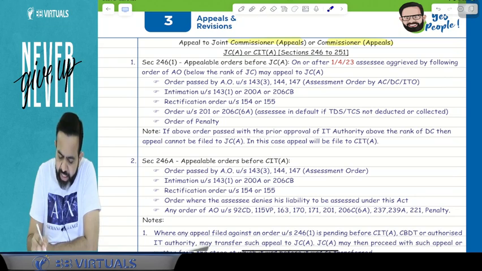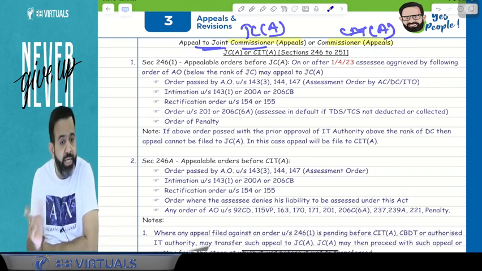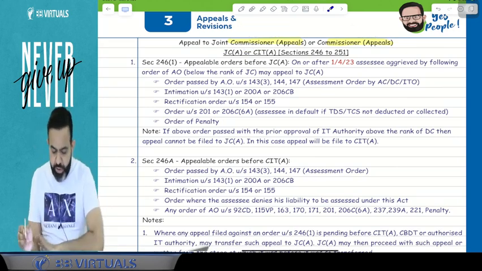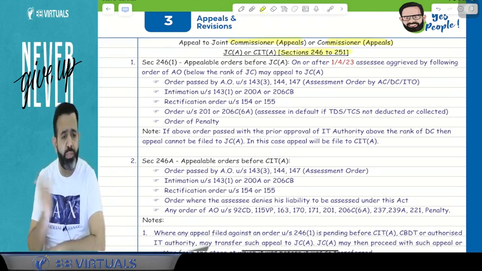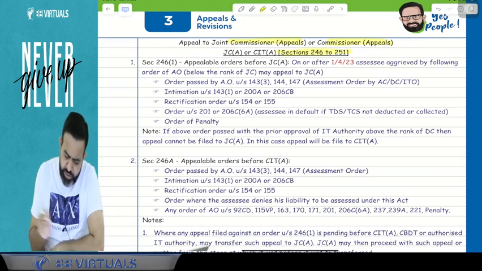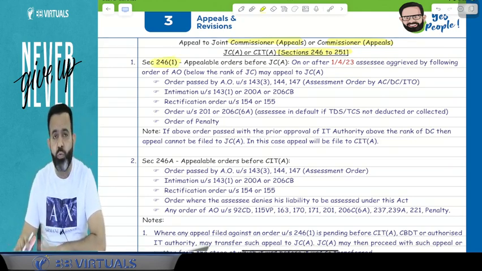So here again and again I will tell you, appeal to the Joint Commissioner (Appeals), I will say it JC appeal. And for the Commissioner (Appeals), I will call it CIT appeal. Okay. Now for JC appeal or CIT appeal, there are sections 246 to 251. Now there is section 246 subsection 1. This section is introduced this year only. Now what does this section say?